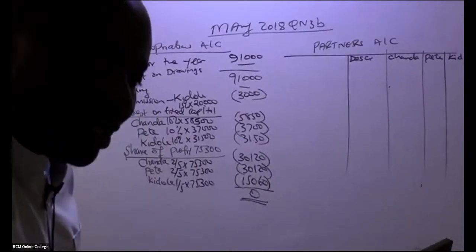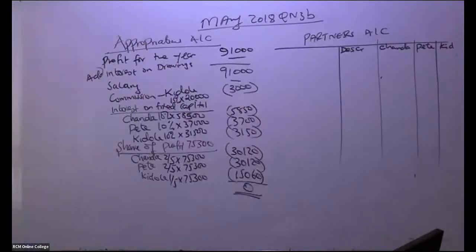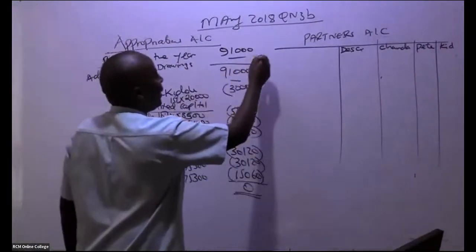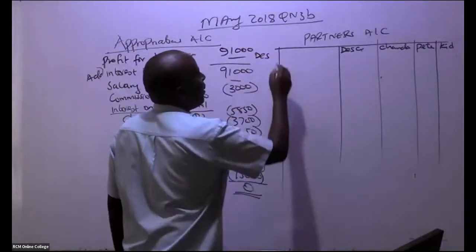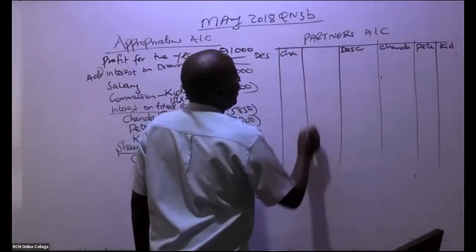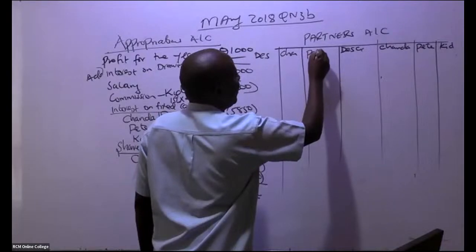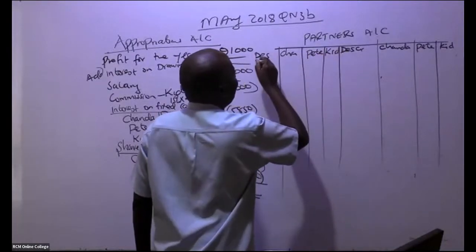Yeah, that's very good. And then of course we have this other side as well. Just for lack of space, I'll write here description. Then we have our partners here. We have Chanda, Pete, and Kidole, like that.